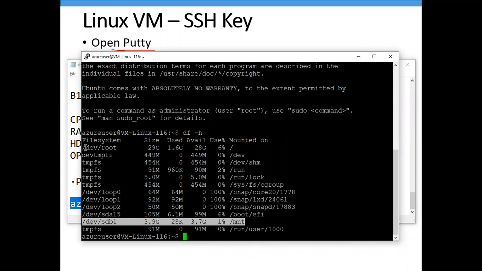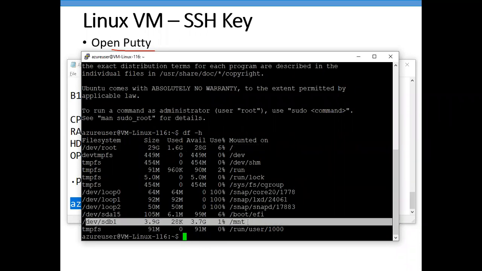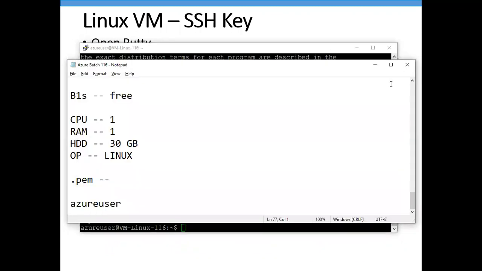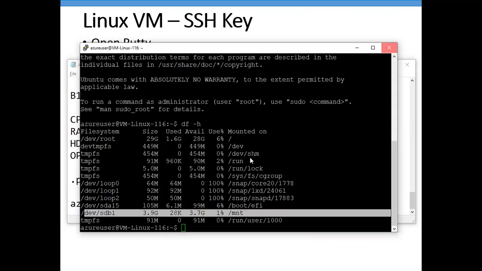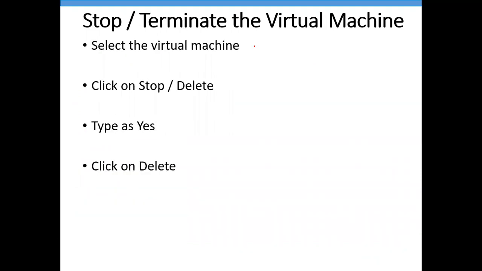Like in the previous session also we have seen that particular 4 GB. Here also we are able to see it. This is just the temporary storage we are getting, and in this one we are not storing any data. So this is how we can create our Linux machine and connect to it with the help of PuTTY.